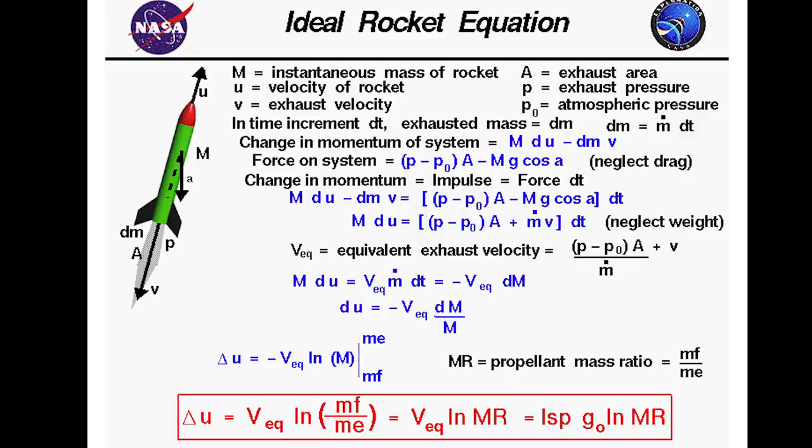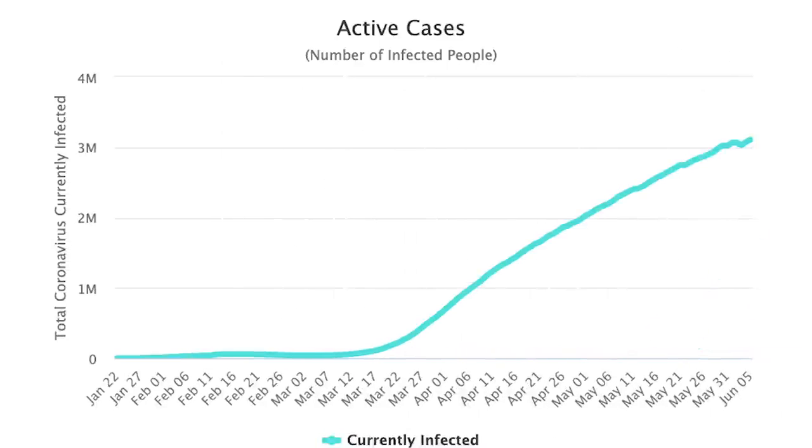But now let's look at the most real-world application I can think of. This here is a curve of the number of currently infected people from the coronavirus as of early June. It's infected people versus time, which means the instantaneous rate of change or slope at any point is dI/dt. It gradually increased for a while before flattening out, but we want that rate of change to go negative.